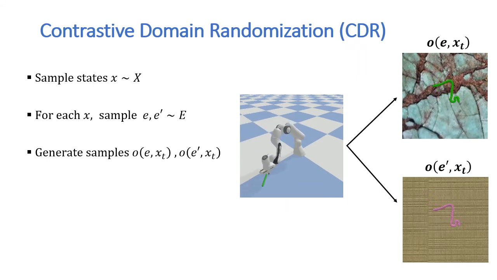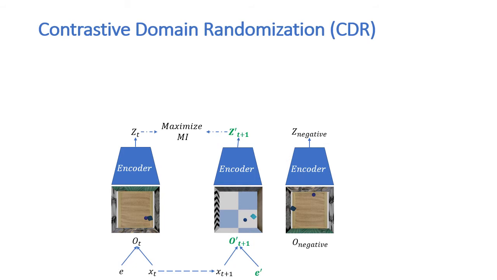To learn the domain invariant feature, we propose a simple modification in the contrastive loss. The key point of this work is that we can control the domain properties in simulation. We sample a sequence of random actions, as before, but generate two sets of observation, O and O', with the same state, x, but different random domains. Note that the two sets of observations on the right have the exact same rope configuration and locations, but with different textures and light. We then replace the positive observation at time t plus 1 with O', taken from the different domain.